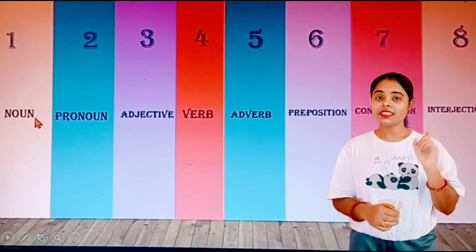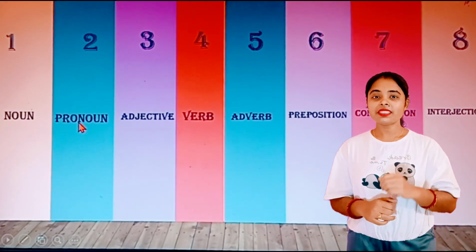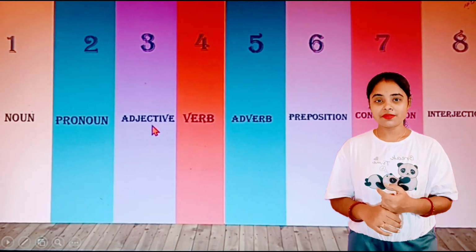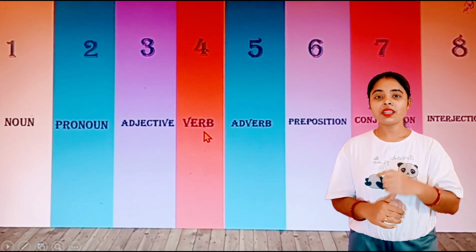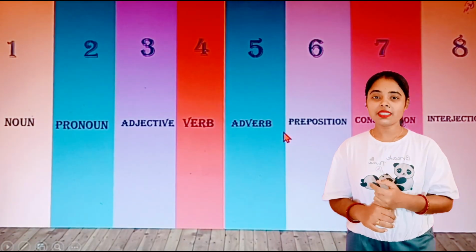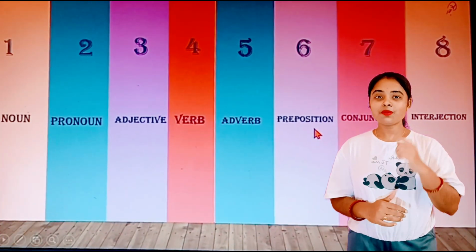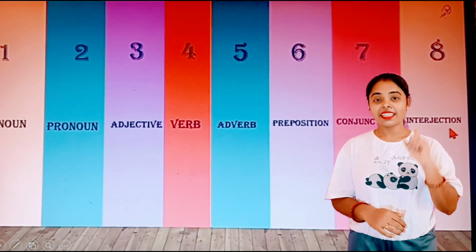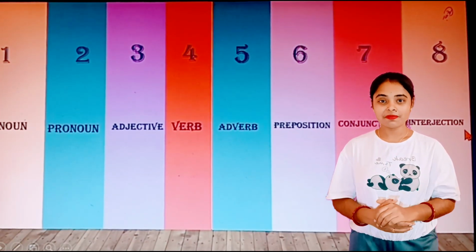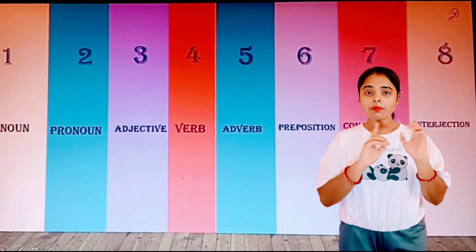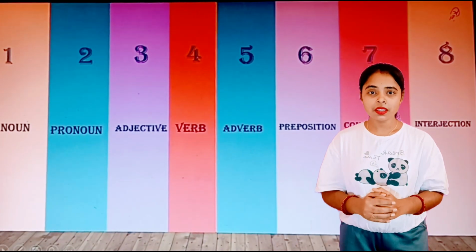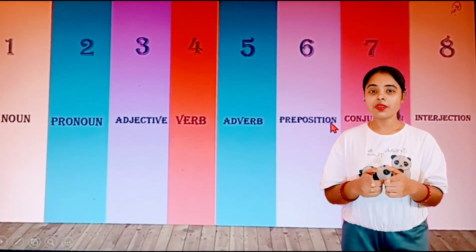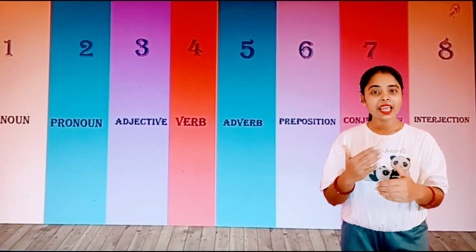First one is noun. Second one is pronoun. Third one is adjective. Then the fourth one is verb. Fifth one is adverb. Sixth one is preposition. Seventh one is conjunction. And the eighth one is interjection. Here, I will explain all the parts of speech in a very short and precise way, but you will understand very nicely. In the coming video, I will come up with noun, then pronoun, and I will continue like this.